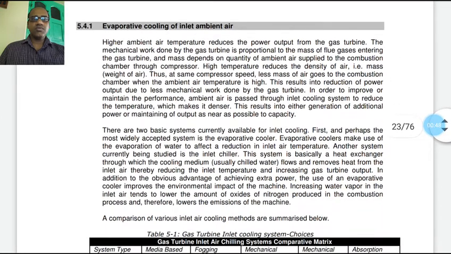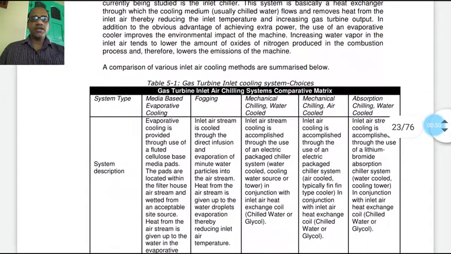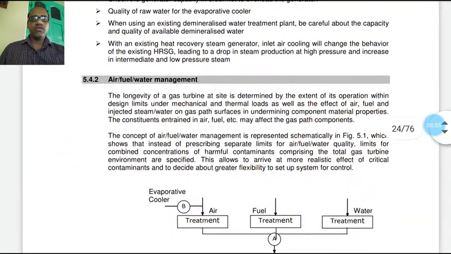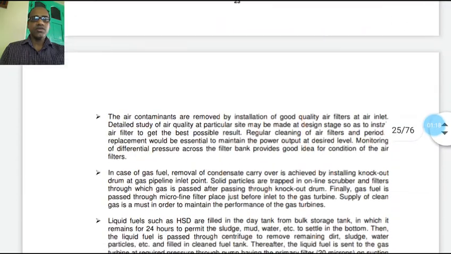In that case, evaporative cooling for ambient air, which plays a very important role, we have discussed, and air, fuel and water management we have discussed. Treated water needs to be used, and treated fuel as well as treated air also need to be used. That depends on the place and on the record which we have to handle, and that is very helpful for design practices.